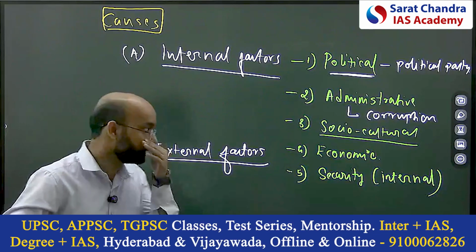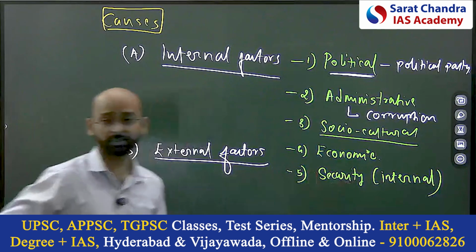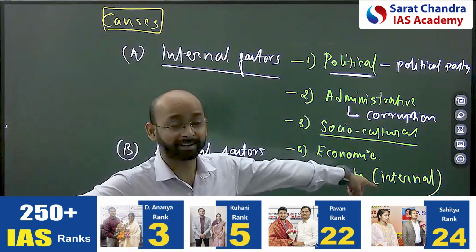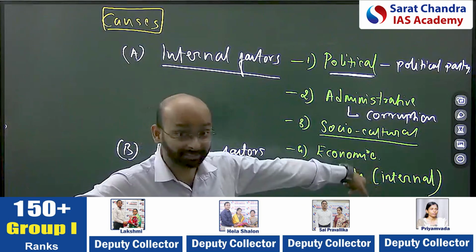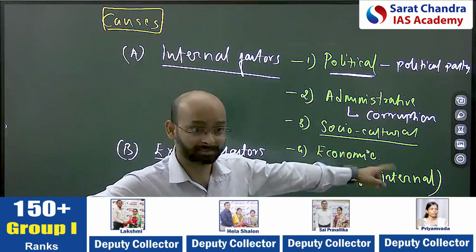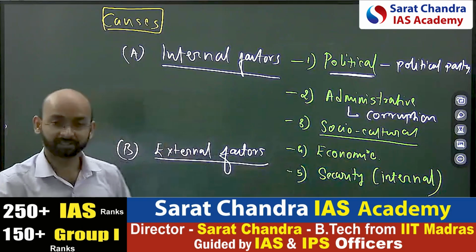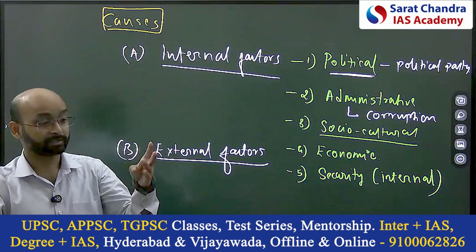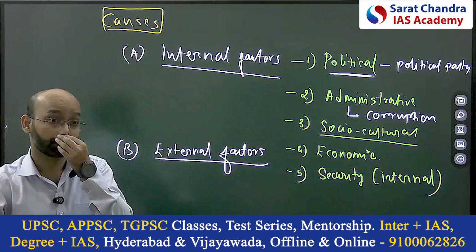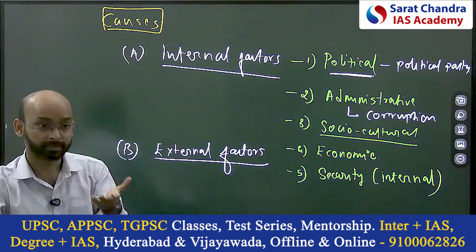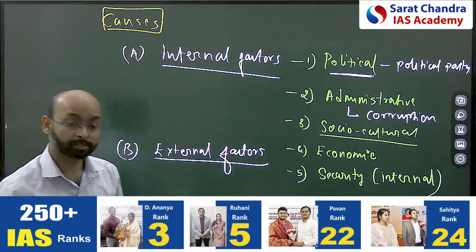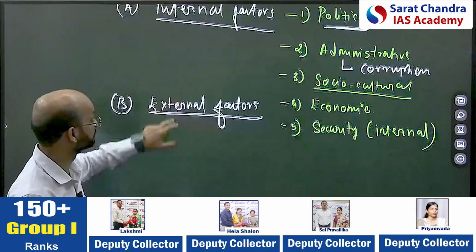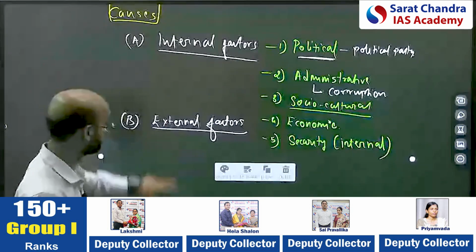If you observe those things, security issues like terrorism are also one of them. Naxalism is an internal security issue that started in 1967, and continued in the 1990s. So those factors also influenced the post-independence period. Then there were large-scale scams, like the Harshad Mehta scam in the 1990s. So when you are writing about the post-independence period, think about what the security issues were. These five dimensions you can create in the internal factors.